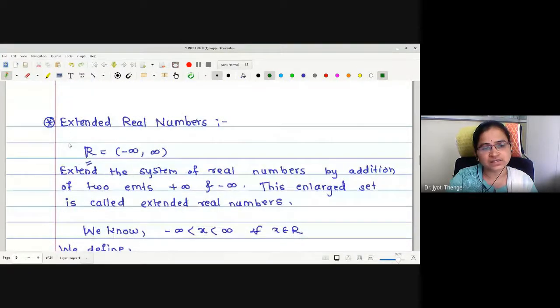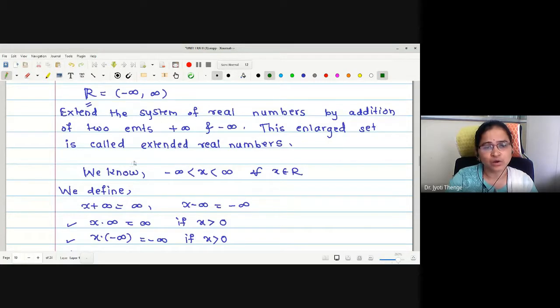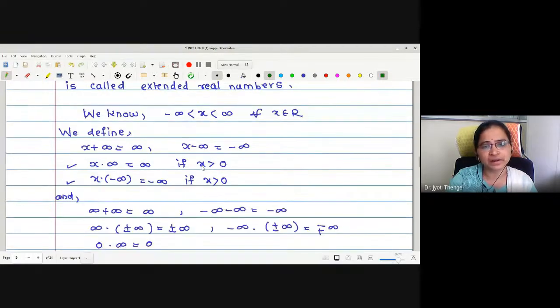Then the next concept comes with extended real numbers. We know the real numbers are defined as the open interval minus infinity to plus infinity. Now we are going to enlarge this set by including both plus infinity and minus infinity. This enlarged set, the closed interval from minus infinity to plus infinity, is called the extended real number system.